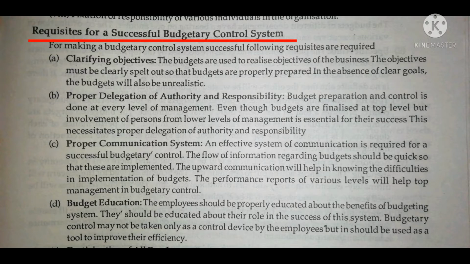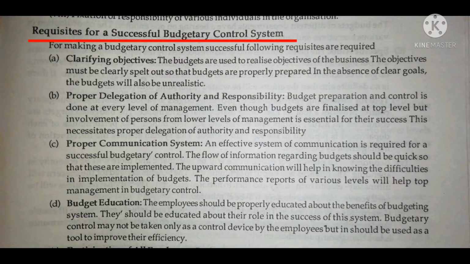Second is proper delegation of authority and responsibility. Budget preparation and control is done at every level of management. Even though budgets are finalized at the top level, the involvement of persons from the lower level of management is essential for their success.